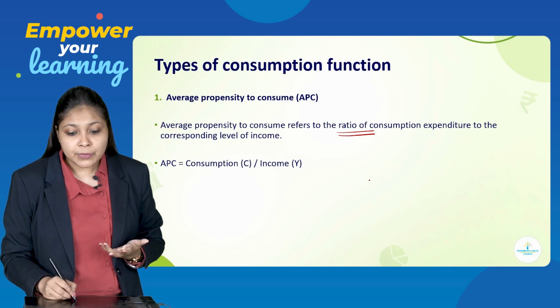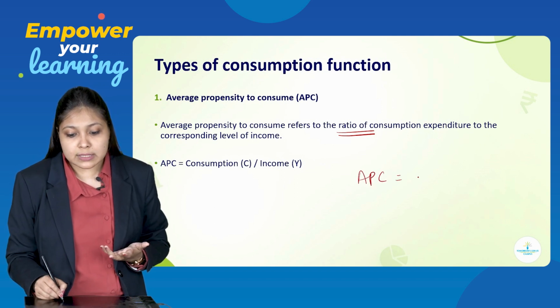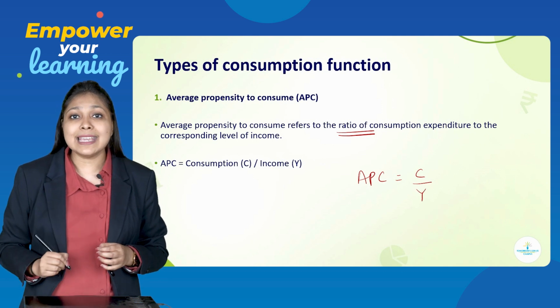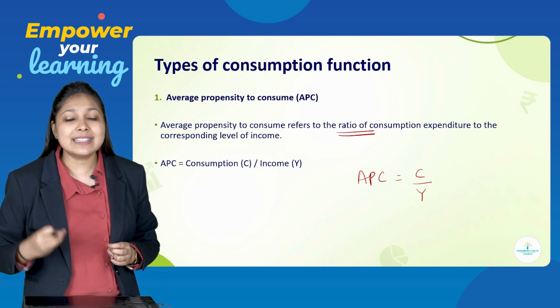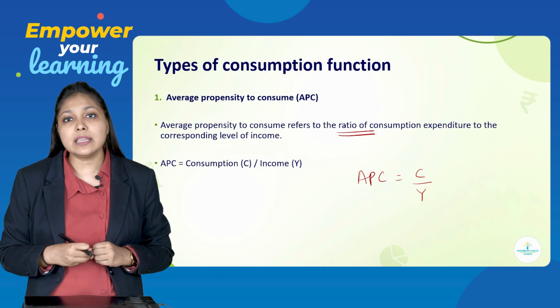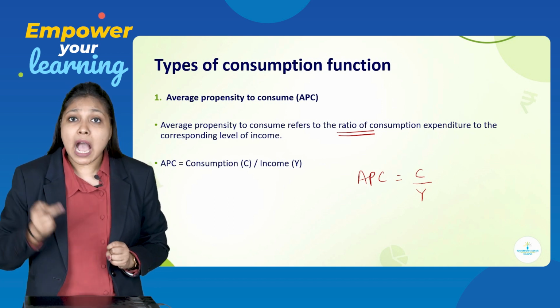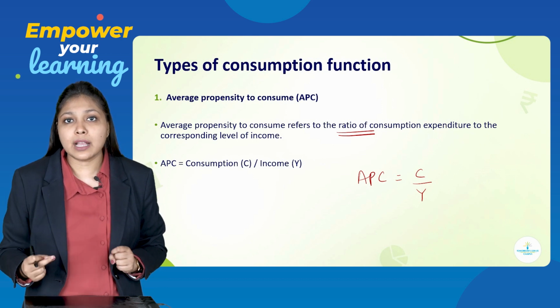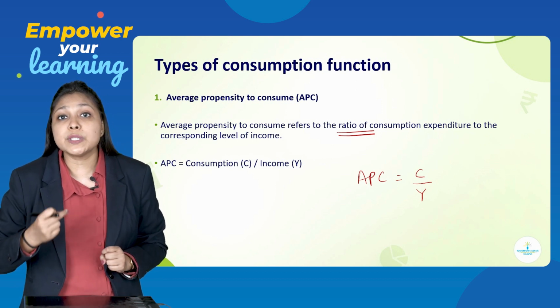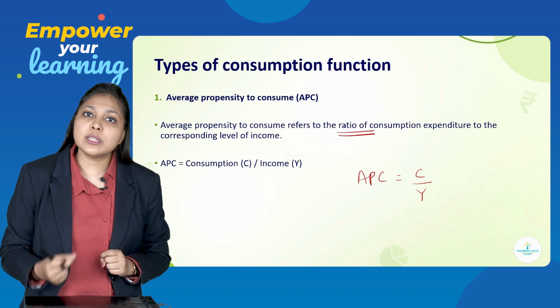It has an equation. APC is equal to C upon Y. C stands for consumption, Y stands for income. APC is average propensity to consume. That means how much level of income a consumer is going to spend on the consumption purpose.